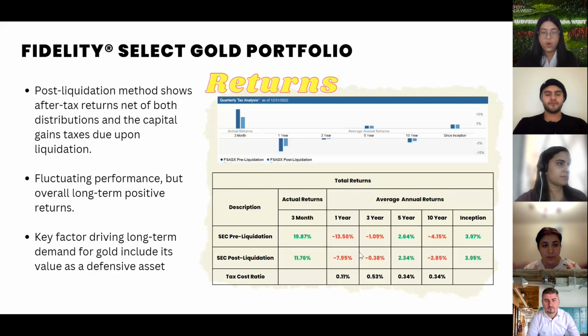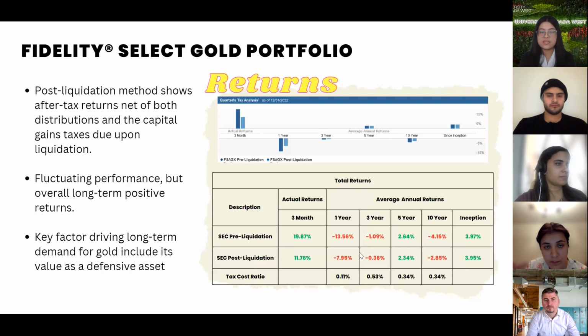And as you can see from the quarterly tax analysis on the slide, Fidelity Select Gold has a post-liquidation 3-month return value of 11.76%. And although across the 10-year period we do see fluctuations in the performance, since its inception, Fidelity Select Gold has still shown a promising 3.9% net return since it was founded in 1985.